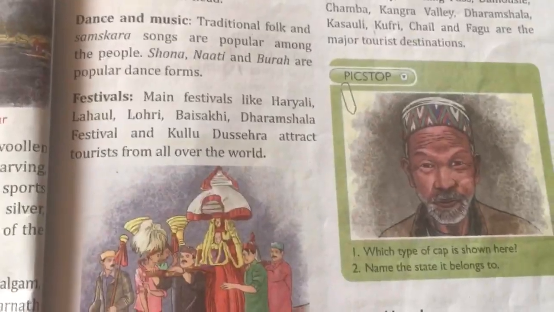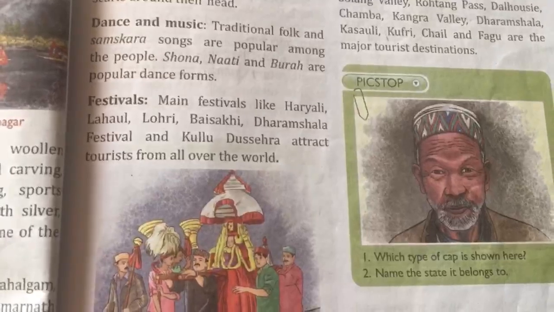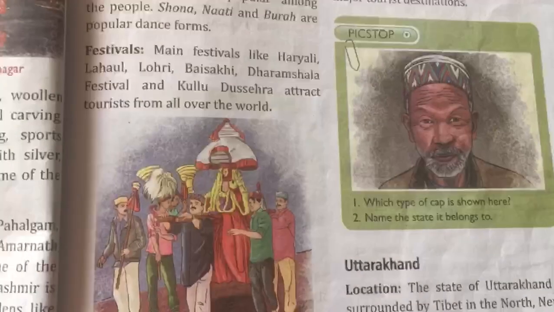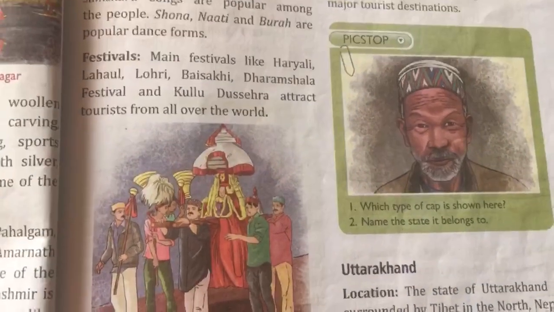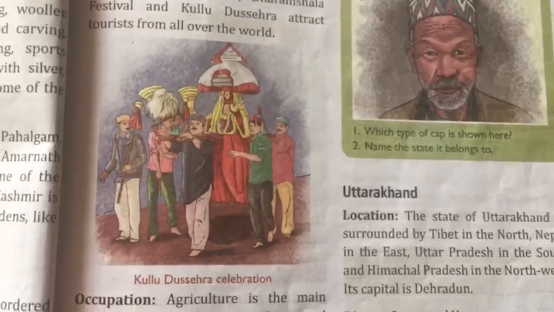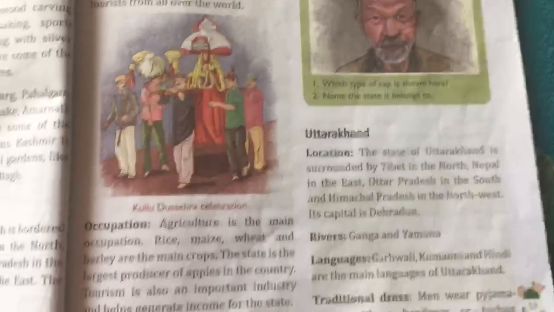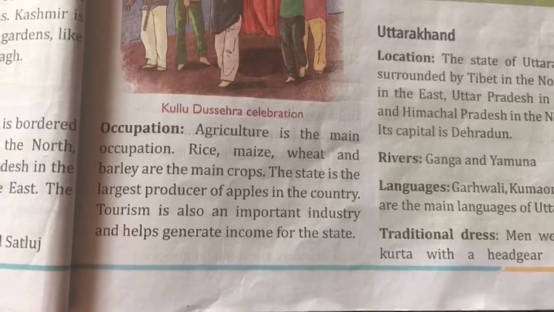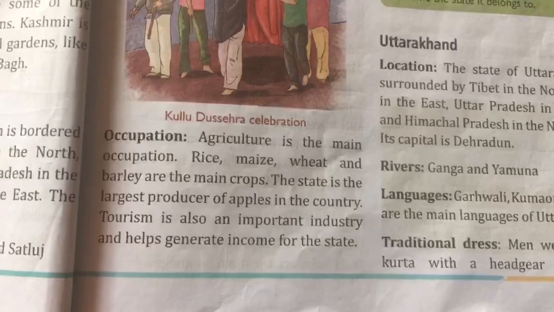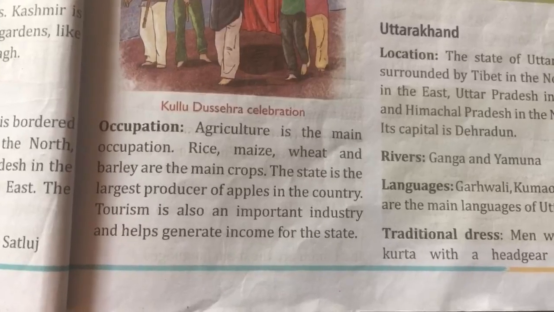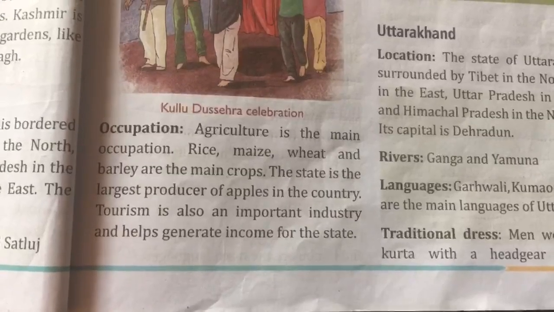What are the festivals celebrated? Hariyali, Lahol, Lohri, Baisakhi, Dharamshala festival, Kullu Dashera. These are famous festivals which attract tourists from all over the world. So this is a picture of Kullu Dashera celebration. Occupation: agriculture is the main occupation. Rice, maize, wheat, barley are the main crops. The state is the largest producer of apples in the country. Tourism is also an important industry and helps generate income for the state.